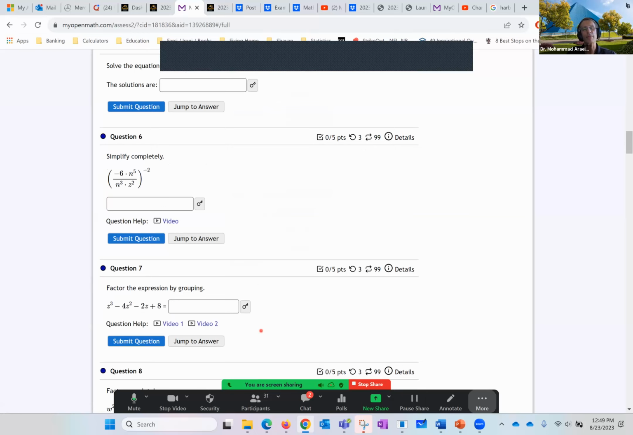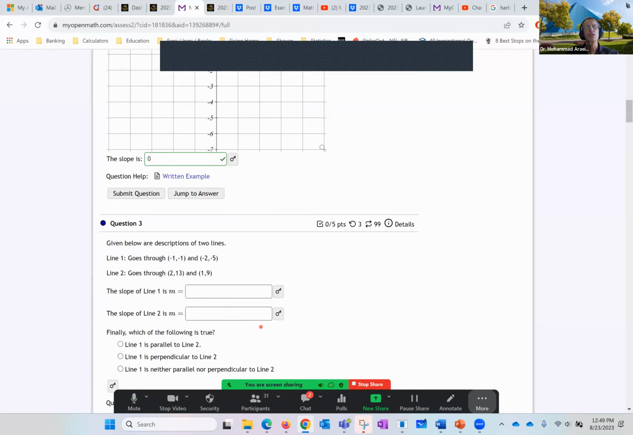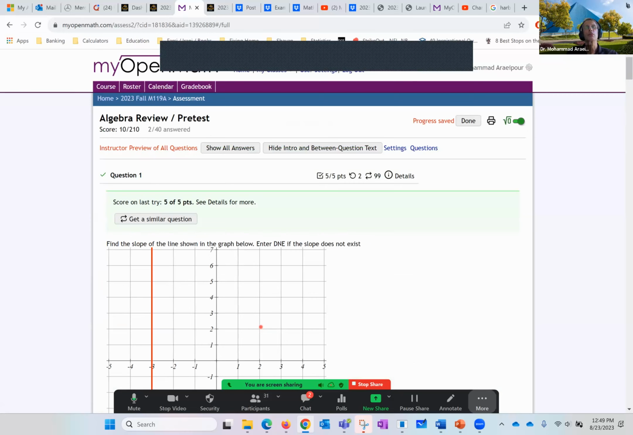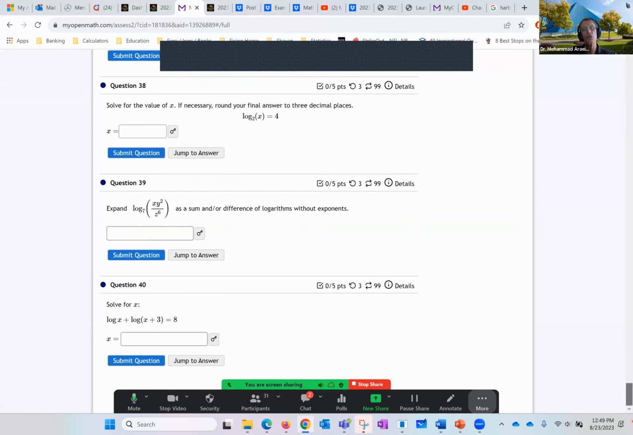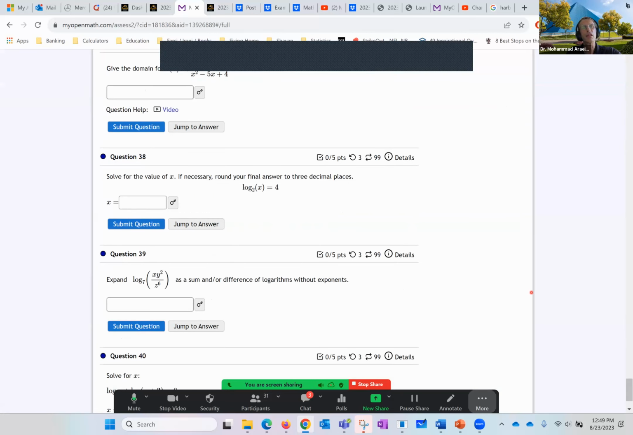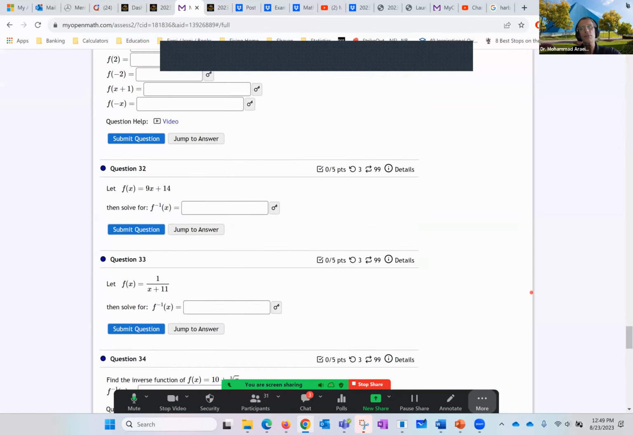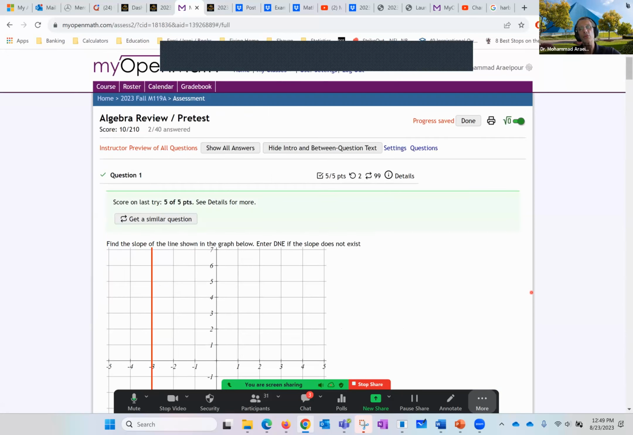My point being, this will help you get the knowledge you need in case you forgot with regards to algebra. If we go down, you see that there are 40 questions. Everything that you need, including logs, are here. So that should be truly helpful.